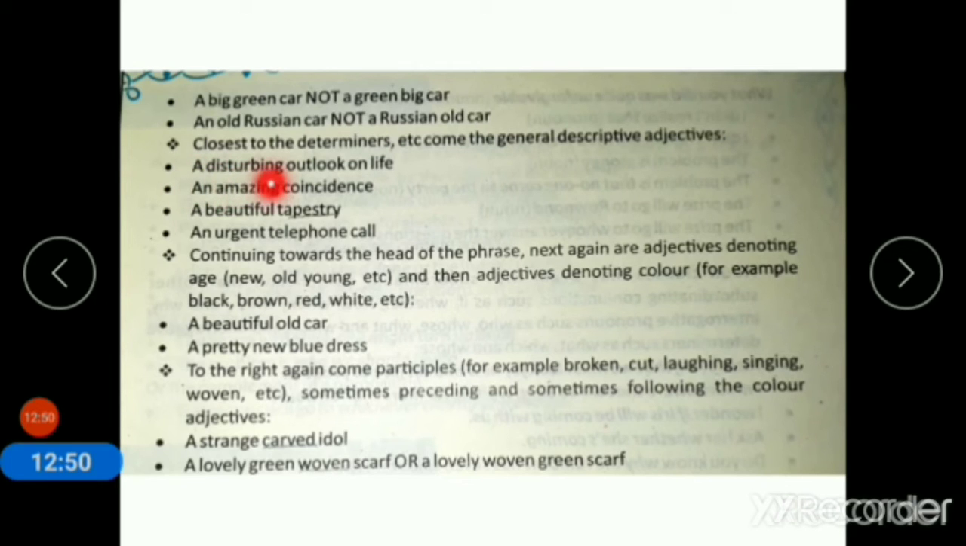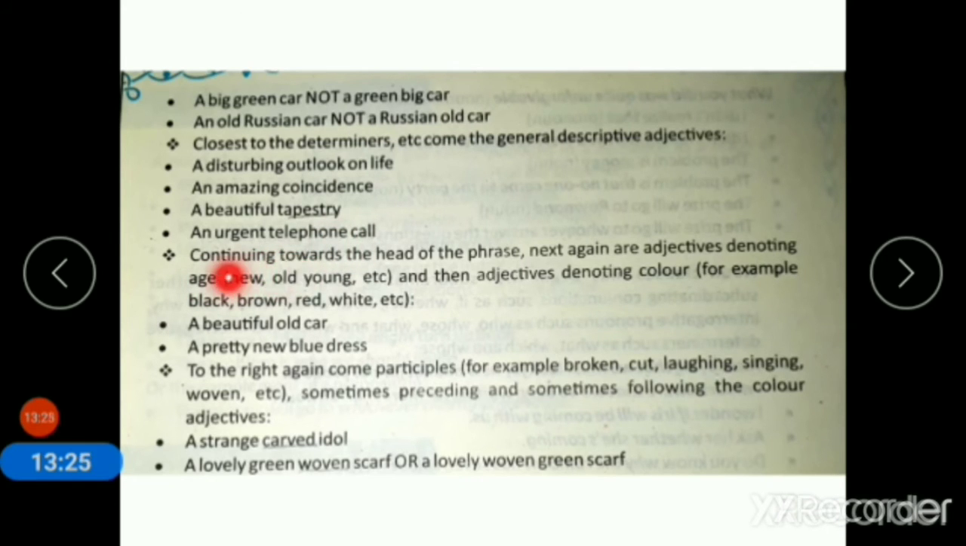Come the general descriptive adjectives. A disturbing outlook on life. An amazing coincidence. A beautiful tapestry. Tapestry is a woven cloth which is used for decoration, just for wall hanging or for furniture cover. An urgent telephone call.